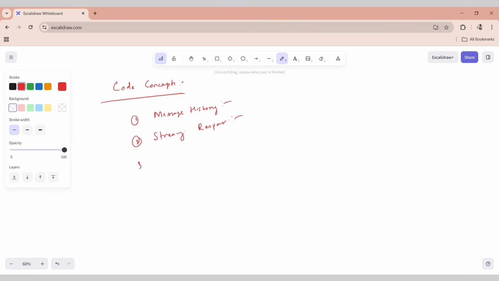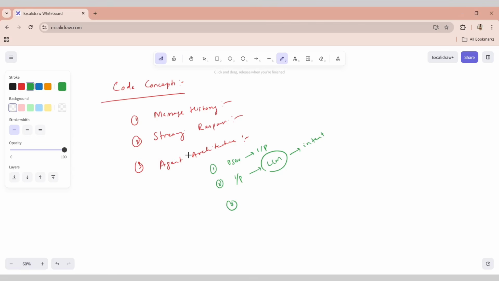The third concept that I want to talk about is the agent architecture. LangGraph basically manages the agent workflow. The very first step is it receives the user input. Then the user input is used by the LLM for understanding the intent.